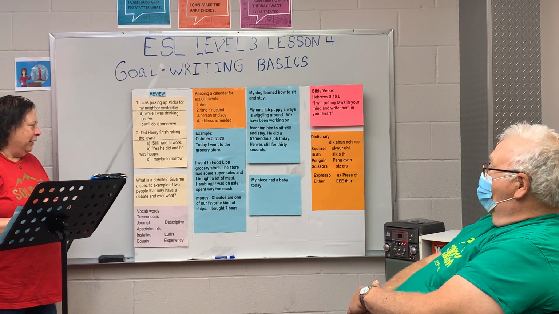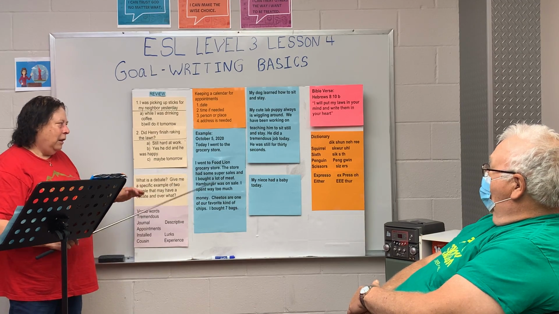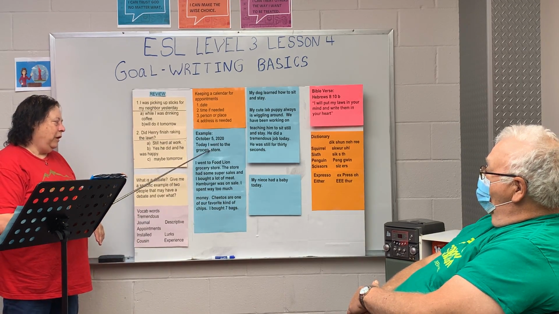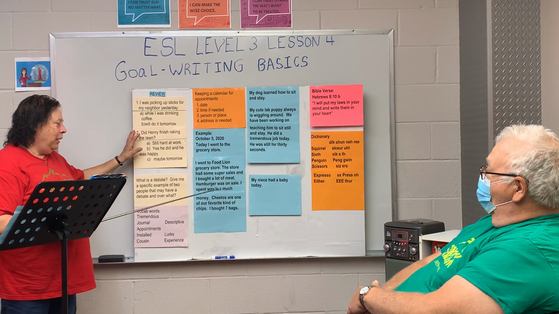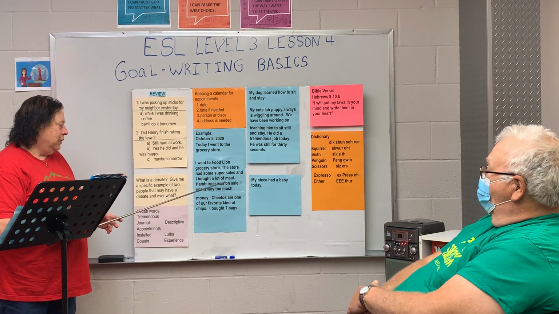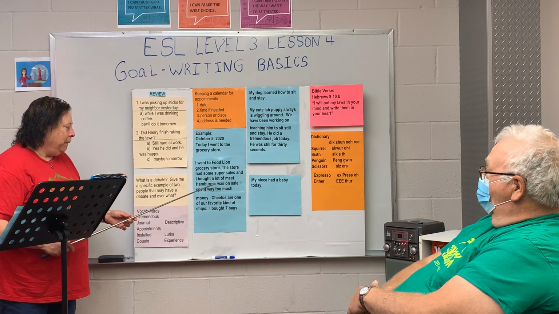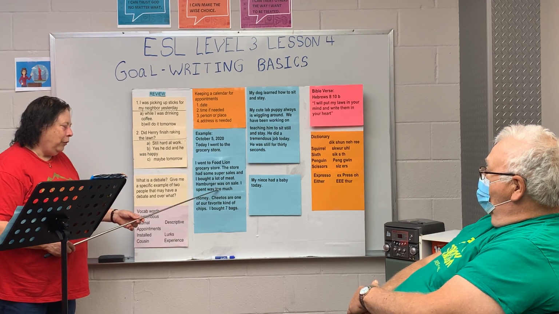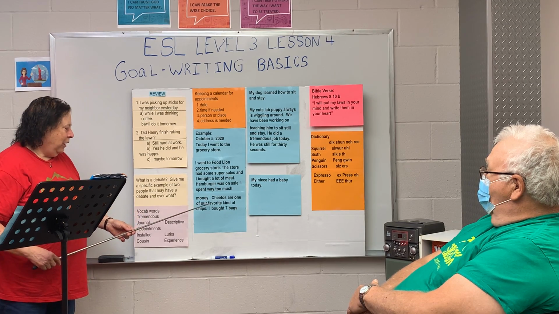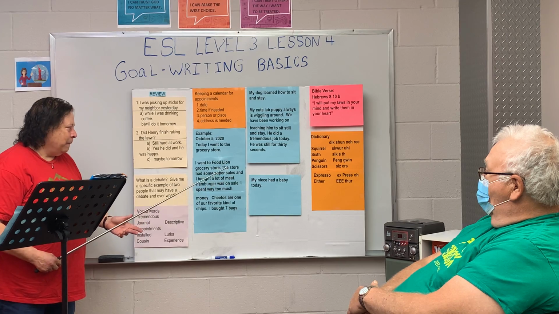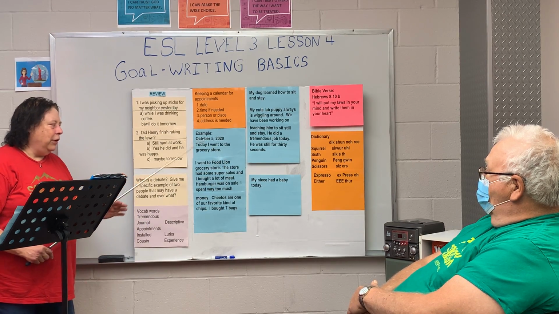I bought 7 bags. Now, that's a lot of details for went to the grocery. I probably would stick to today I went to the grocery. But in this particular sentence, we have lots of adjectives. Hamburger was on sale. I spent too much. And favorite, 7 bags. I bought 7 bags. So that's just a really general example.